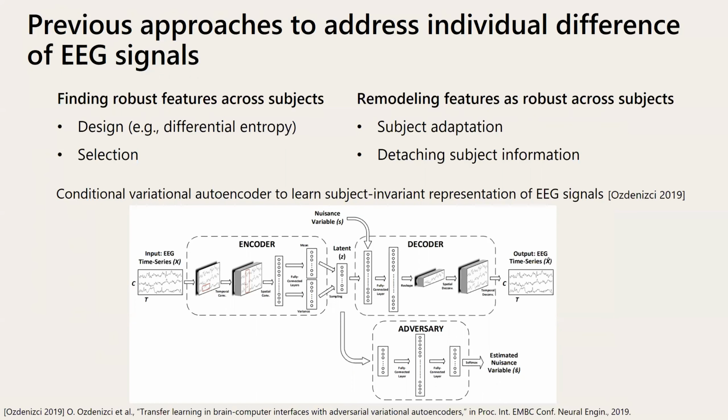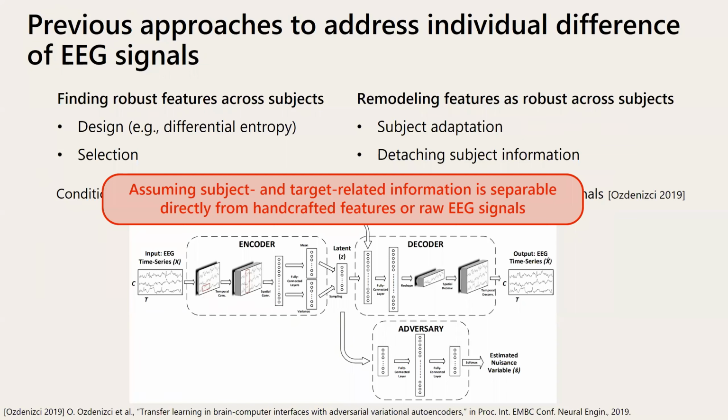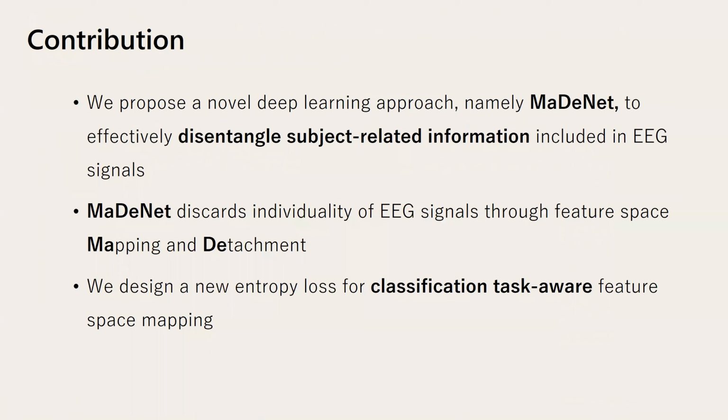These previous studies are assuming that the subject-related information and target-related information are separable directly from the handcrafted features or raw EEG signals. However, raw EEG signals contain a large amount of noise, and handcrafted EEG features are not optimized to their given classification task. Therefore, it is not assured that the target perceptual state and individuality of EEG signals are separable.